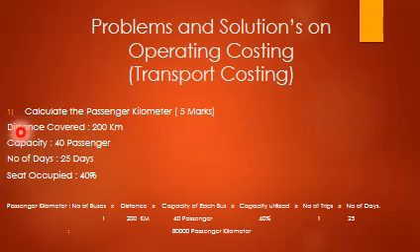The information is: distance covered is 200 km, capacity 40 passengers, number of days 25, seats occupied 40%. If nothing is given regarding number of buses, you may assume it is one bus. So 1 into 200 kilometers, 40 passengers into 40% into number of trips 1 into number of days, which comes to 80,000 passenger kilometers.